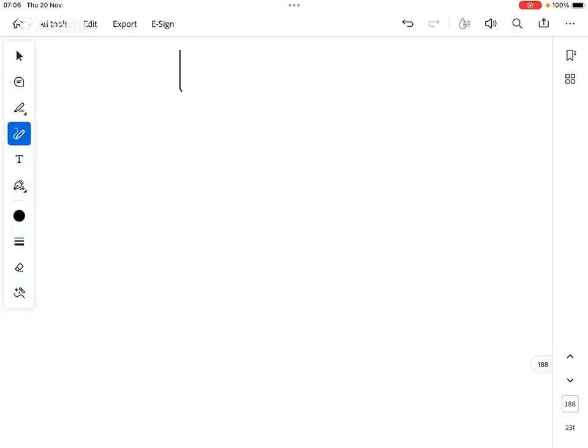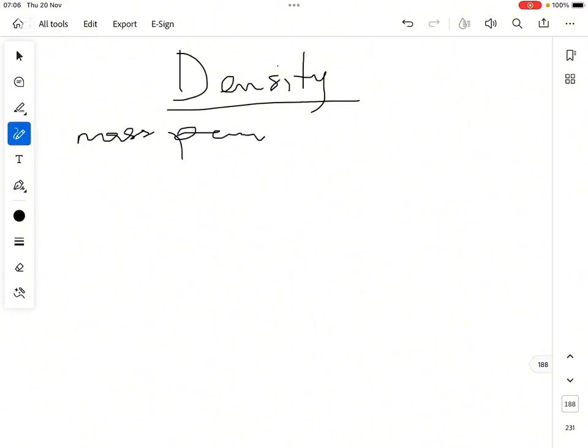All right, so we've been dealing with some physics density topic for the past few days if you've been following us. And we define density as mass per unit volume, which means that density, this is the symbol, equals mass over volume.